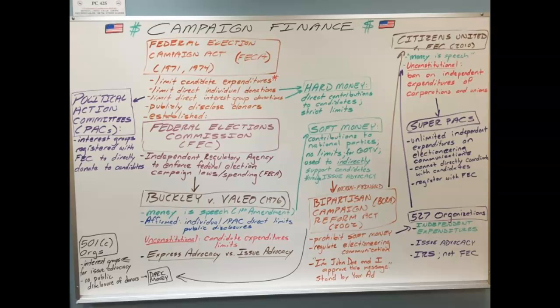Basically, this flow chart is going to explain everything that we need about campaign finance. There are basically two laws that you're going to have to know, two Supreme Court cases that you're going to need to know, and two series of loopholes that you're going to need to know. And you can take notes on this with the worksheet that I have attached on the Google Classroom to this presentation. And it should flow pretty well.